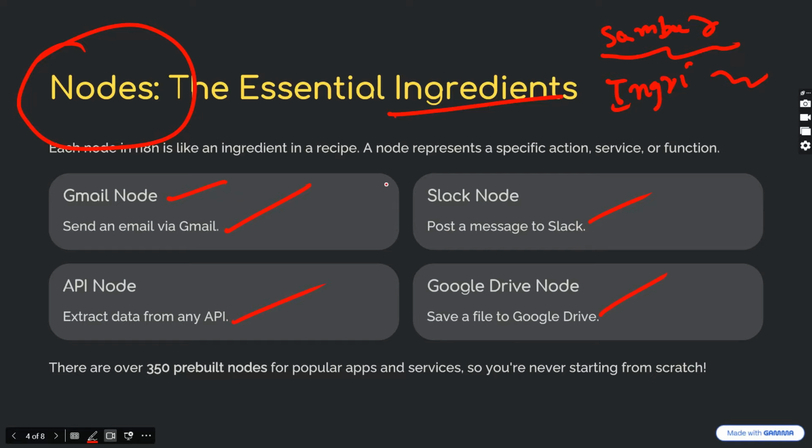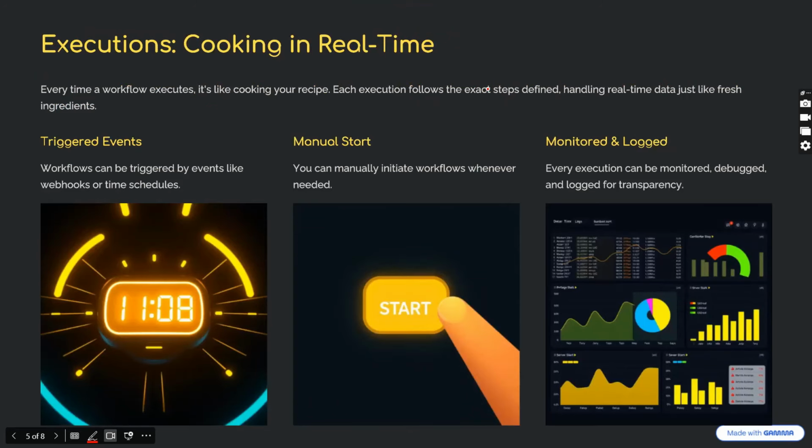Not all the nodes can be used in a single flow, but what we can do is use certain nodes out of all the available nodes in n8n and create a workflow. So that means we're using all these nodes to create a particular workflow and execution. So once we use all the nodes and we cook something, that means we have made some recipe. That means the workflow.